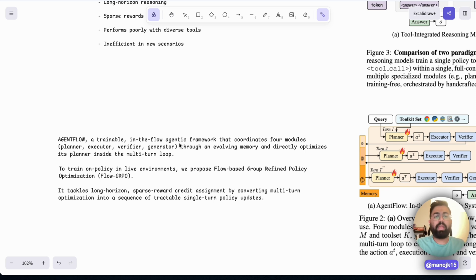So the hands and legs are going to execute, and the verifier would be your eyes, maybe the generator would be your final output or whatever you're doing, basically. So the planner is your brain. So you are increasing the brain, and we are optimizing the brain basically.